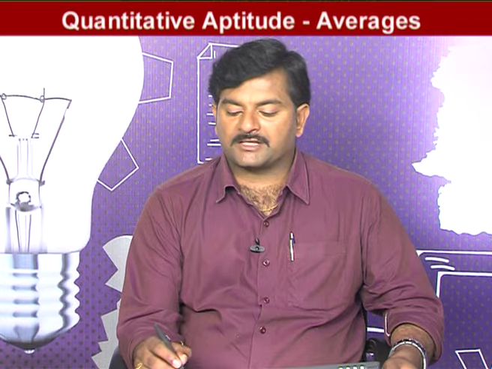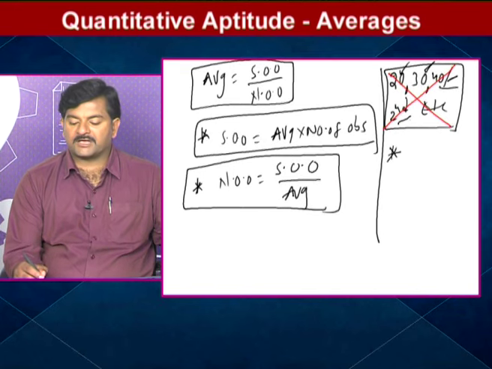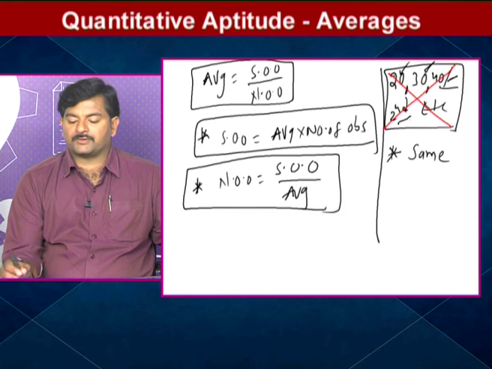So the basic rule is, to find the average of the given observations, whether 2 or 3 or 4 or 5, they must be in the same units. All must be in marks, or all in rupees, or all in ranks. Then only can we find the average.